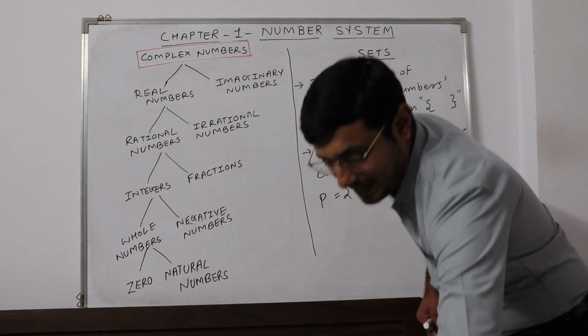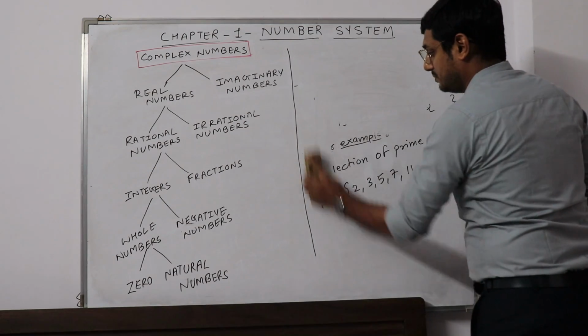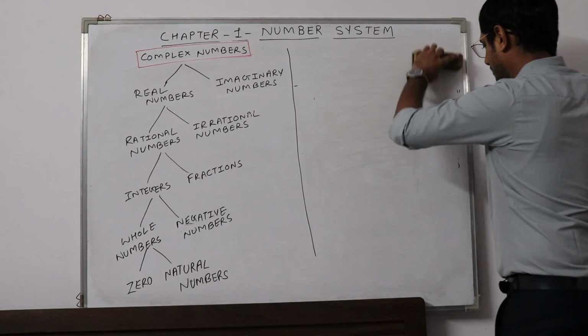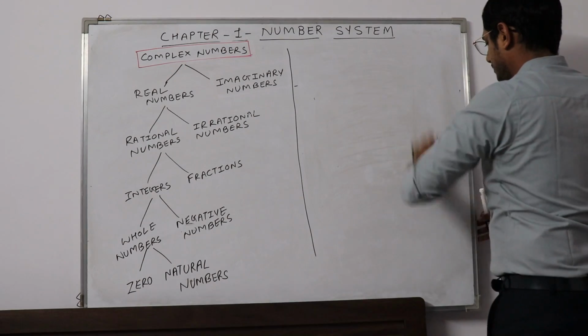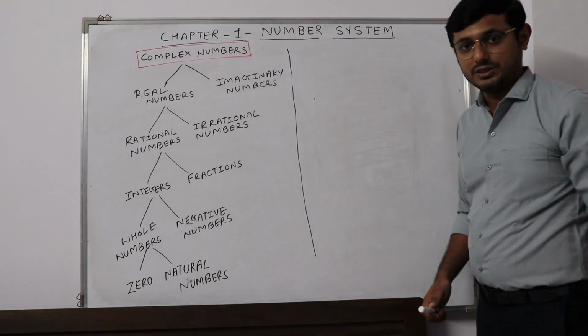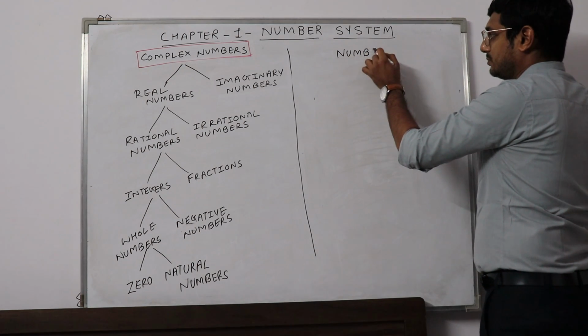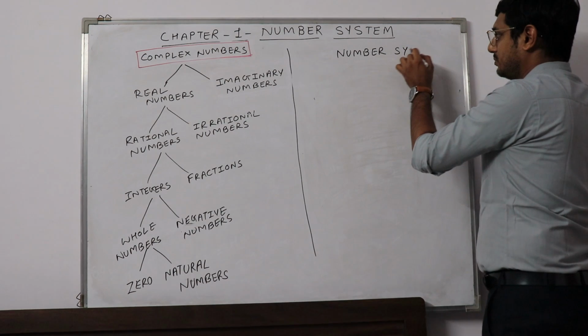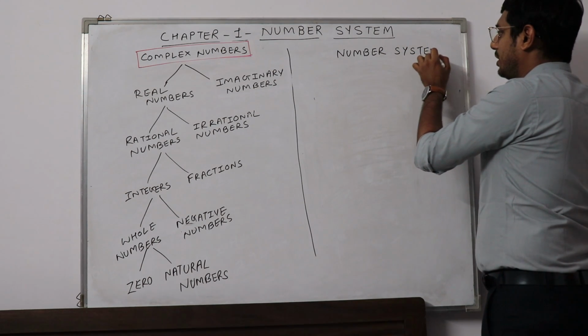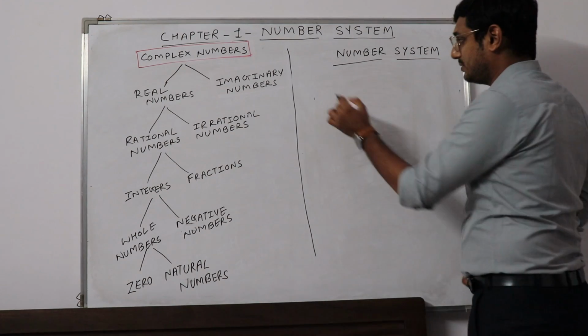Now let's get ahead with our topic. Talking about number system. So what is a number system? The number system is also a collection of various kinds of numbers.